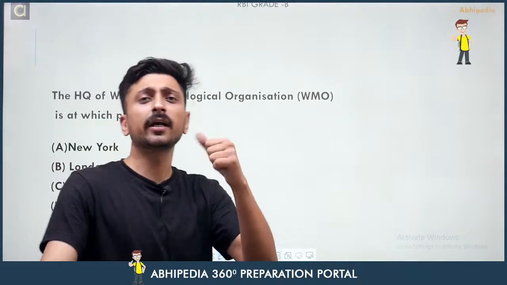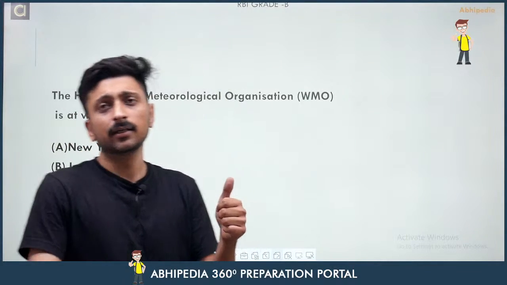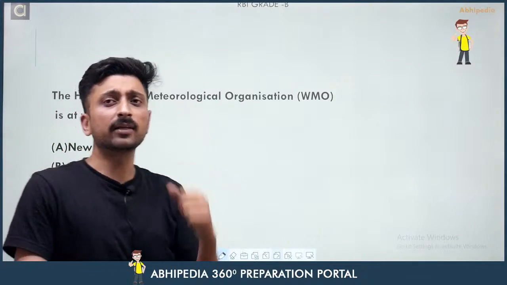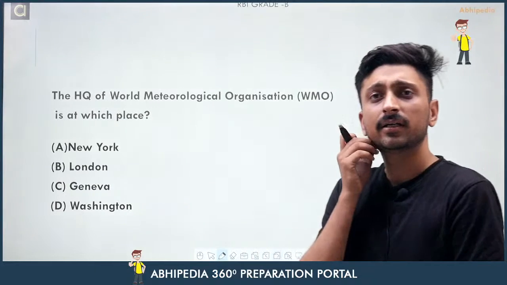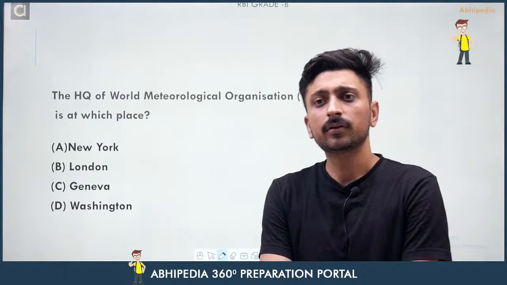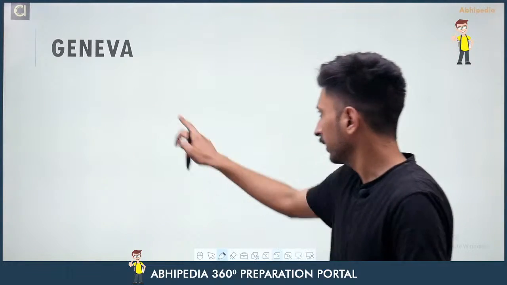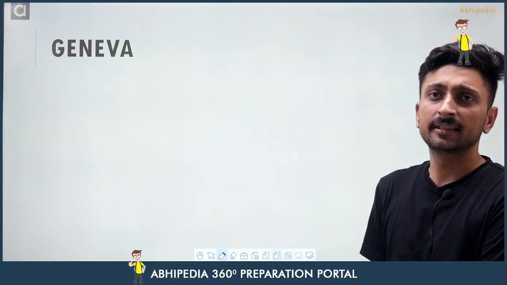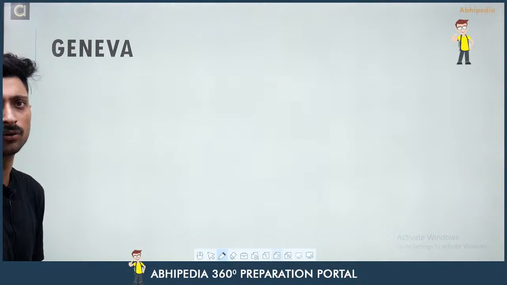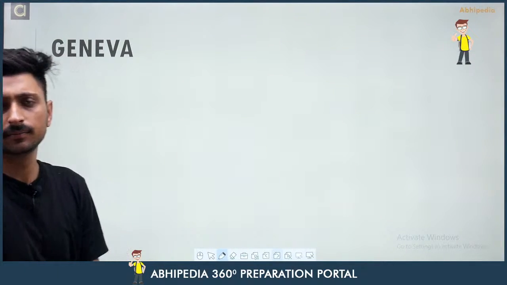Again, you need to follow the trick that I gave you in the beginning of this video, that any organization whose name starts with World and terminates with Organization, right? I am getting a very good response here, and the correct response is again Geneva, Switzerland. The World Meteorological Organization deals with the study of climate and other factors related to the weather. Its headquarter is at Geneva, Switzerland.